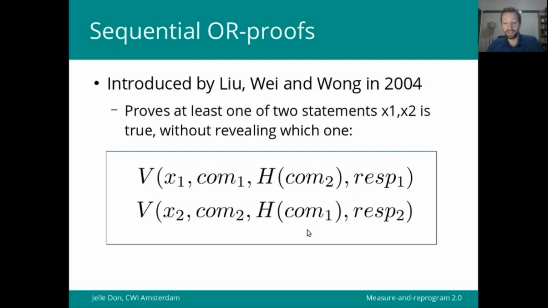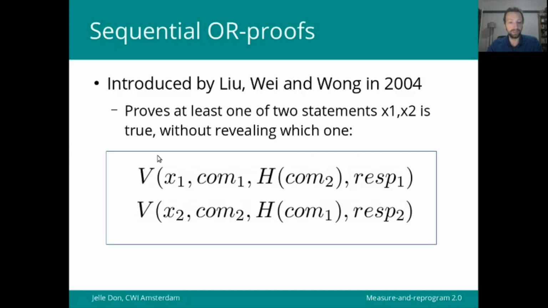But by the honest verifier zero knowledge property, knowing the challenge before knowing the commitment allows one to compute a fake proof. So to find some com2 and response to such that this predicate is satisfied for x2, even without knowing a witness for x2. And then if com2 has been determined by this fake proof, then the prover can query it to h to find the challenge, which now using a witness for x1, it can compute a valid response, so that also the other predicate is satisfied.